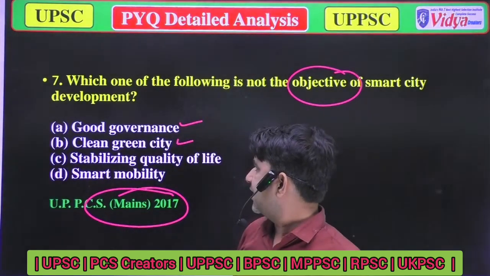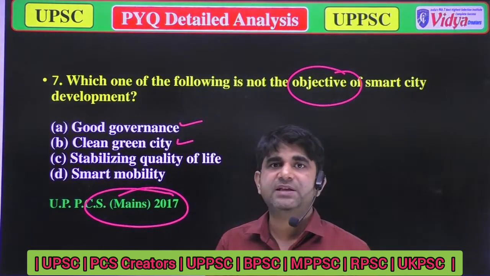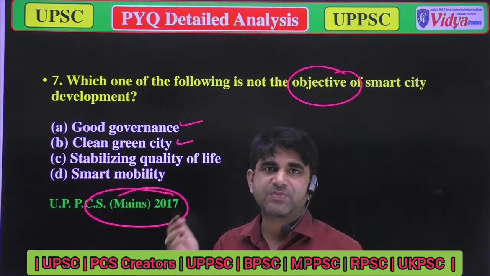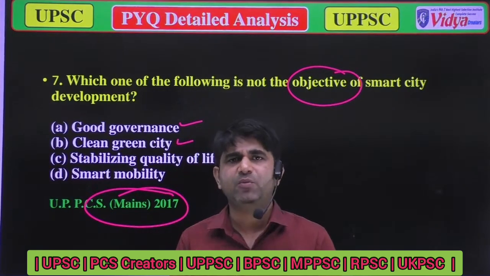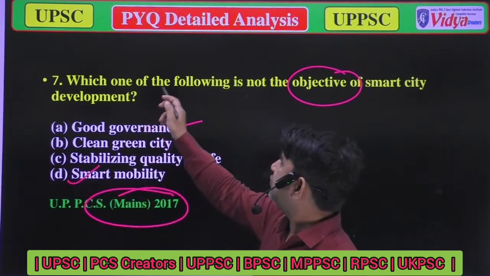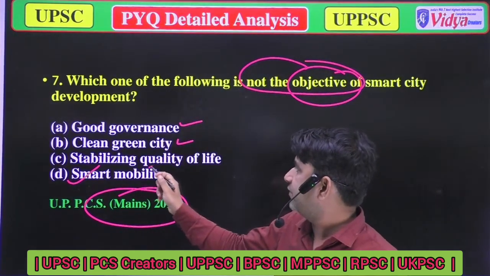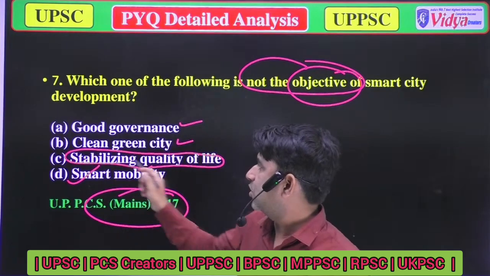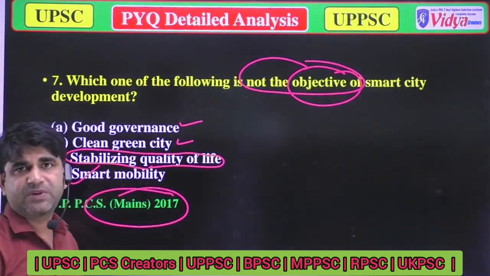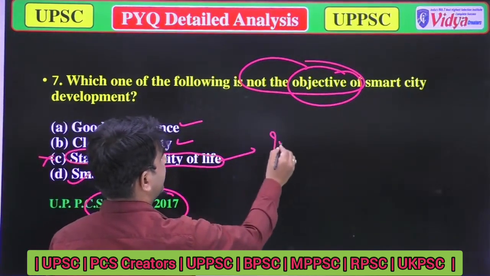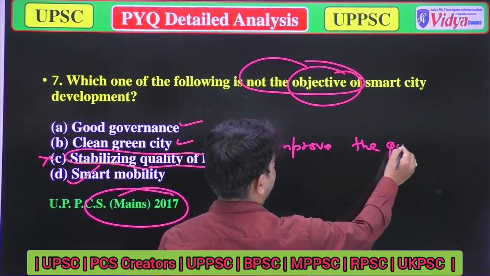Option C, stabilizing quality of life. Yeah, it's also correct. And option D, smart mobility. Yeah, in a smart city, smart mobility is also necessary, because in a smart city there will be eco-friendly vehicles, meaning there will be smart city mobility. Yeah, it's also correct. So which one of the following is not an objective? Stabilizing the quality of life. Yeah, this is wrong. How is it wrong? Because in a smart city we cannot stabilize the quality of life. We can improve the quality of life.